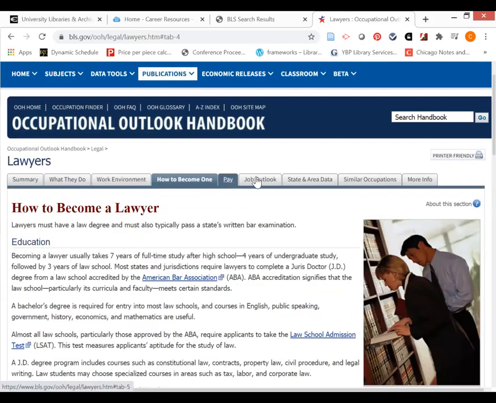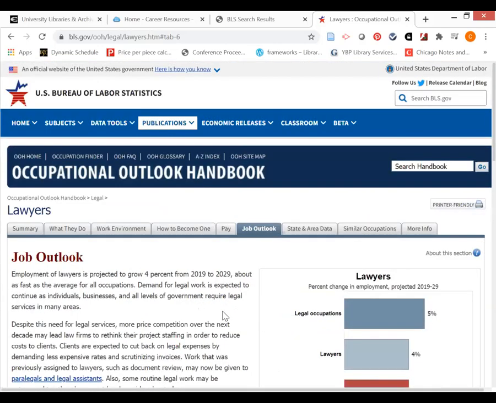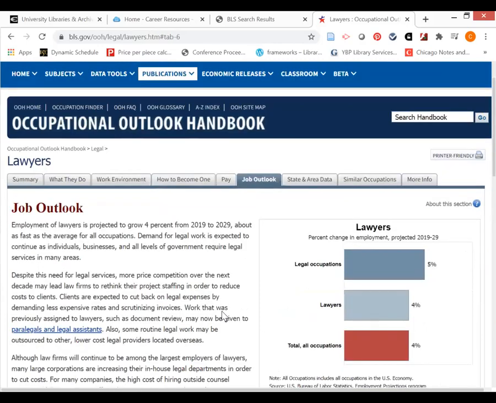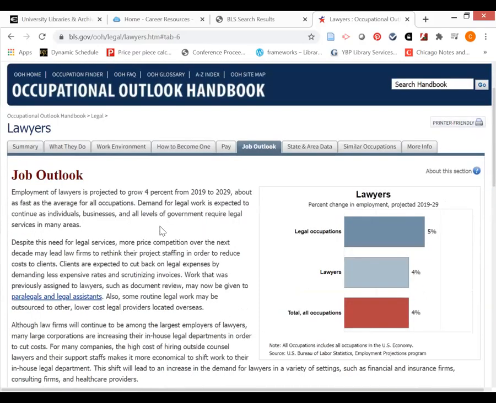We've seen the pay, but let's look at the job outlook. And again, this is growing. It's not growing that much, but at least there is still a demand. So I definitely would want to incorporate that in my essay as well.